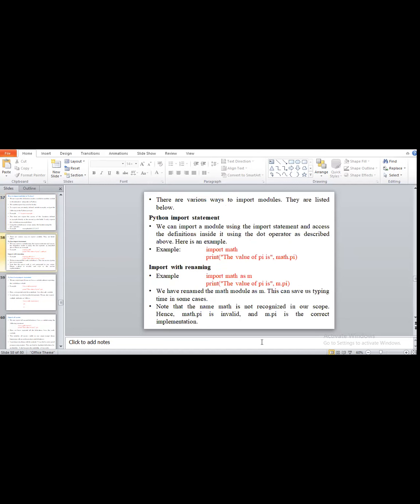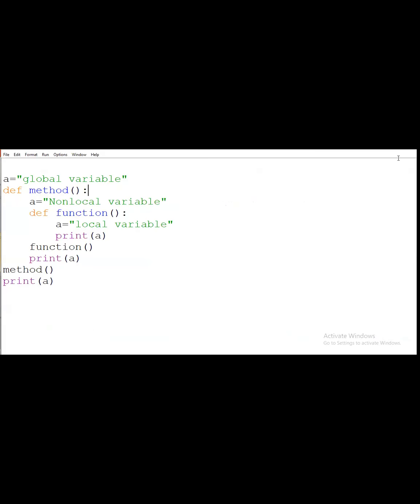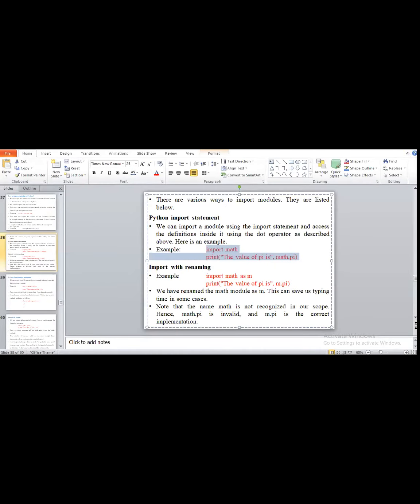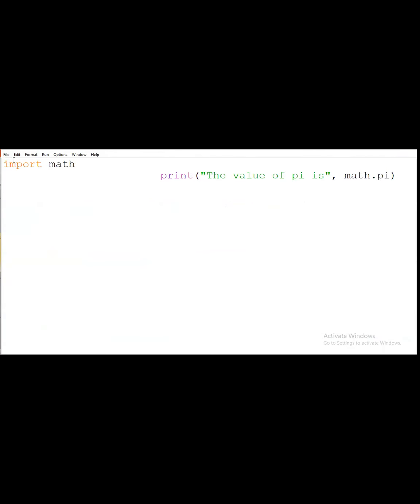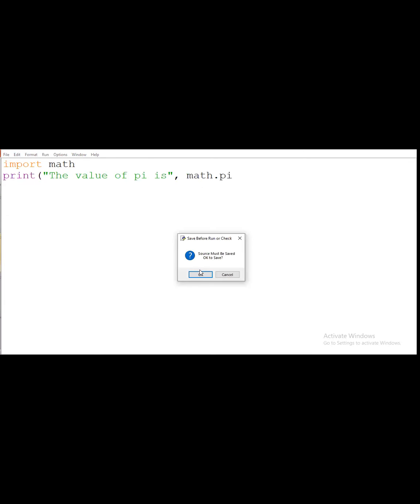So for that we have different module names that I told you sometime before, that will be import math. Means what? Suppose here I'm writing this line of code. Simply here I am just writing the program.